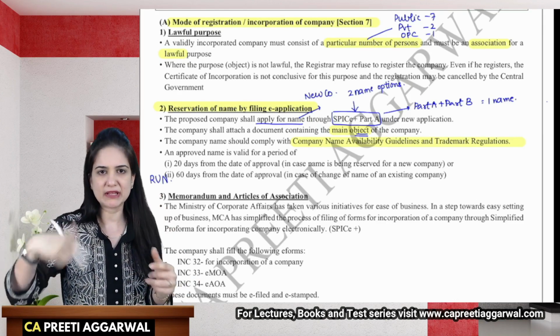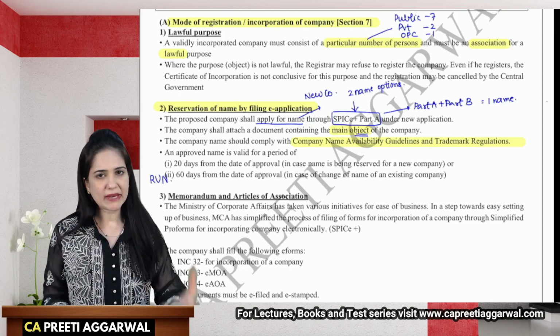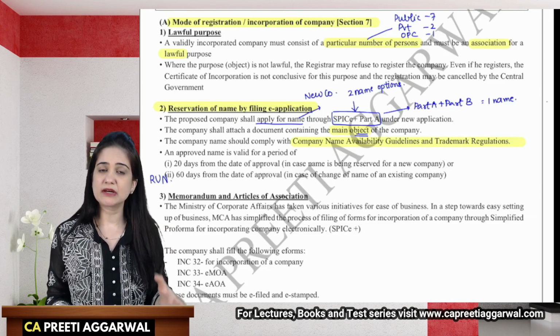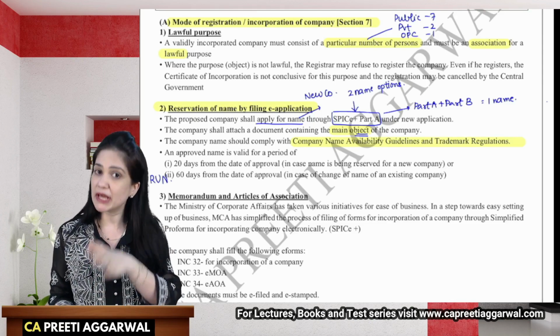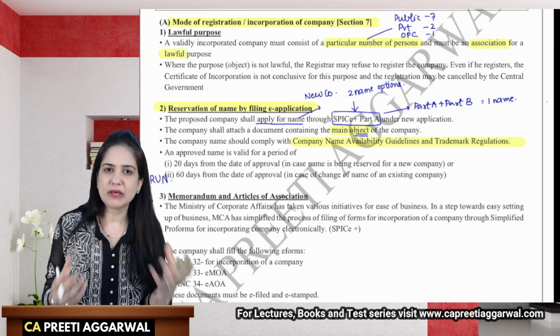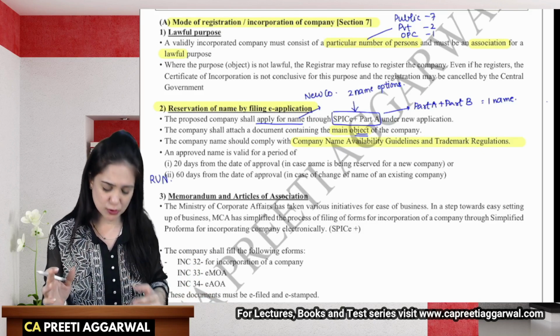You can just click a button and they will do a check whether that name is resembling the name of an existing company or not. But there are many guidelines and you have to keep the name of the company after following those guidelines. In the chapter memorandum and articles, when we discuss the name clause, I will also highlight for you what are the different types of names that you can apply. And there are certain restrictions. We will discuss that also later.